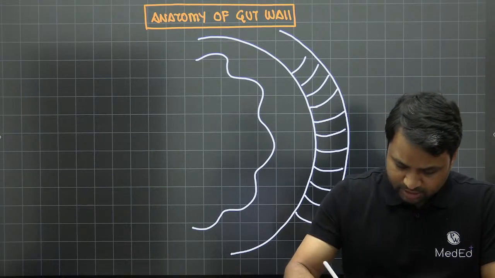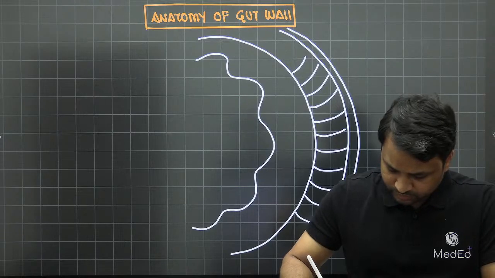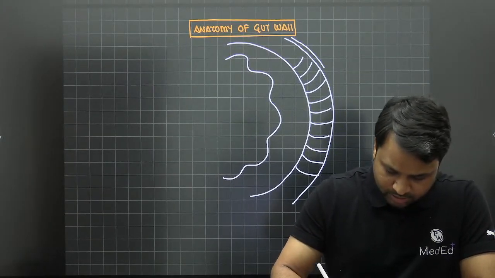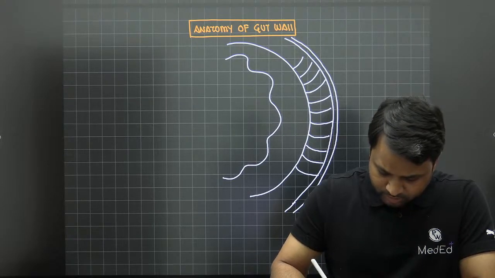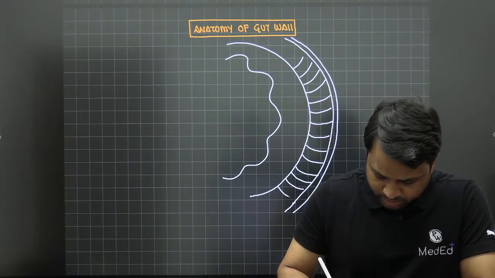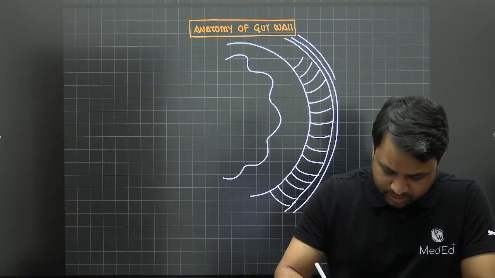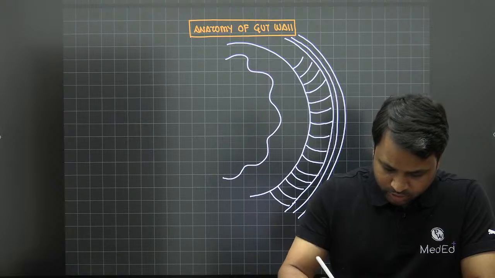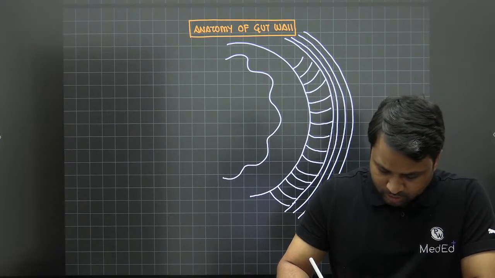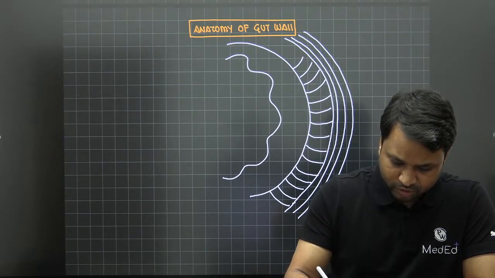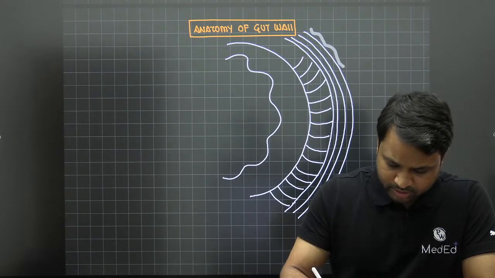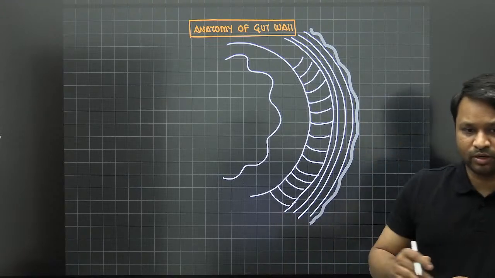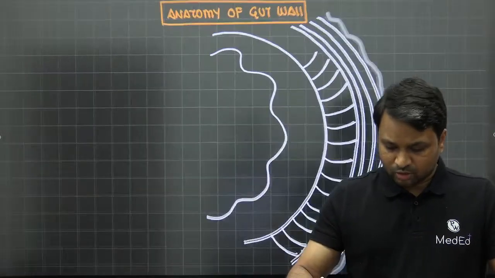So you have the inner circular muscles, and then you have the outer longitudinal muscles. This is your inner circular muscle which is present, and these are your outer longitudinal muscles. Now the outermost layer, which is going to vary from component to component, but I'll just draw it down. This is what we call the outermost layer of the gut.